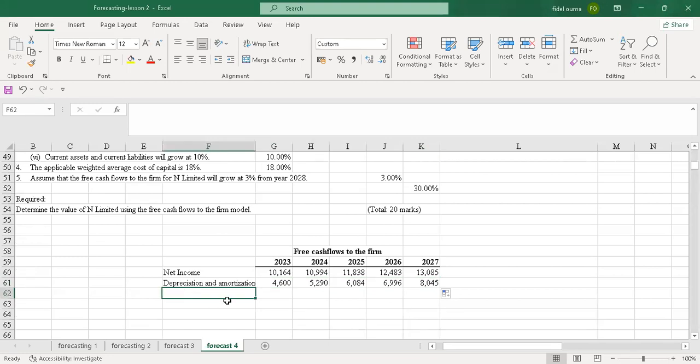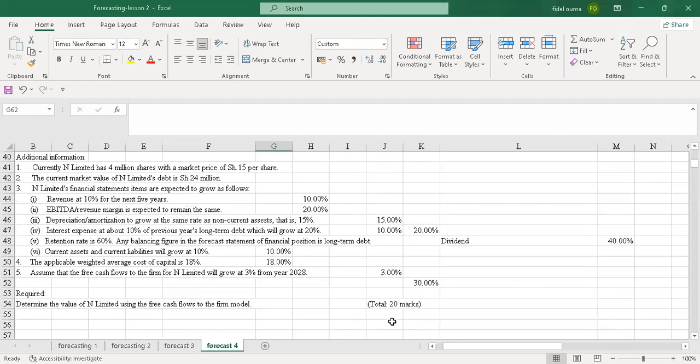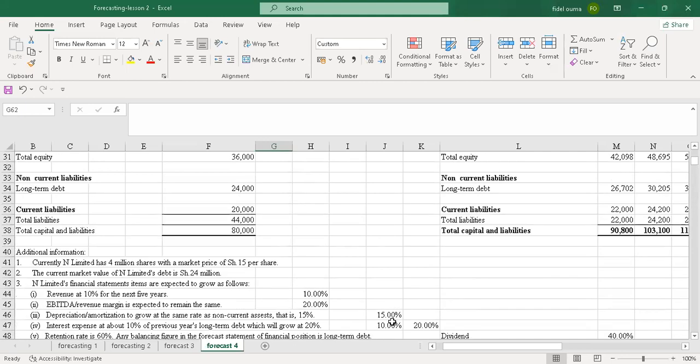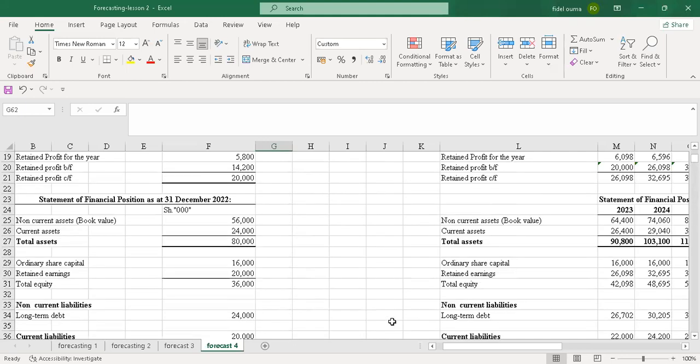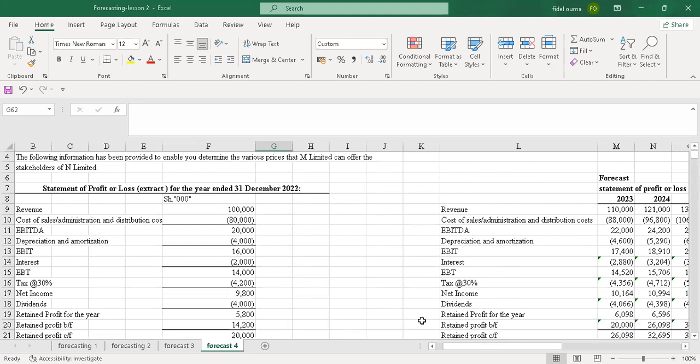So the next one, the capital expenditure. Just write capital expenditure. This capital expenditure is what you acquire, your acquisition throughout the non-current assets. So you look at the trend, was there an increase?